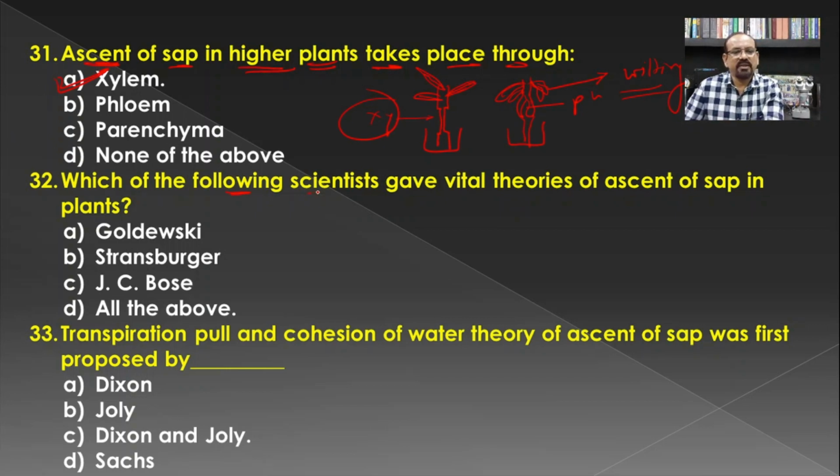Then which of the following scientists gave the vital theories of ascent of sap in plants? Earlier we have seen that Goldevsky, Transberger and Sir J.C. Bose, all these three are related to the livingness of the root cells in absorption of water or ascent of sap.